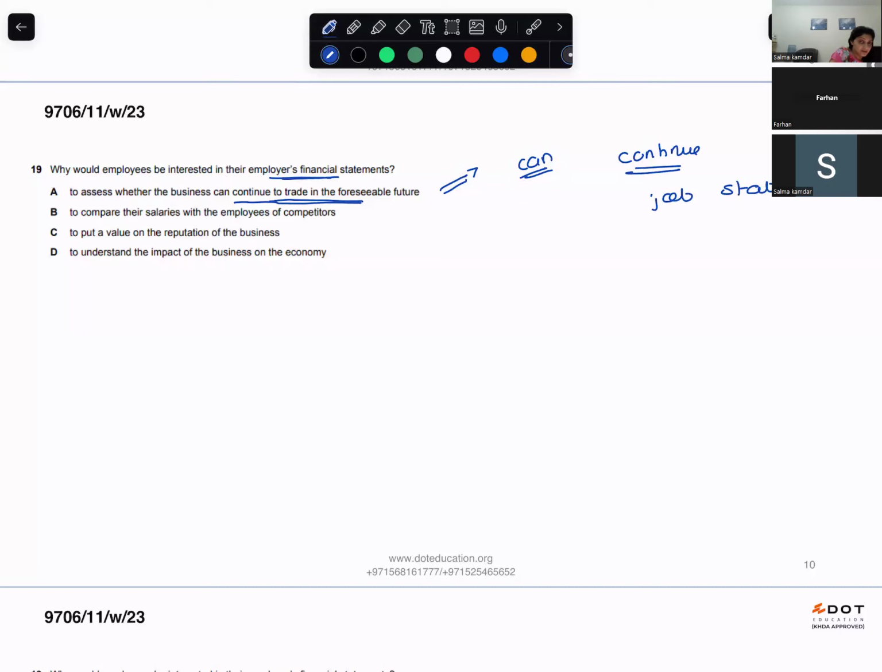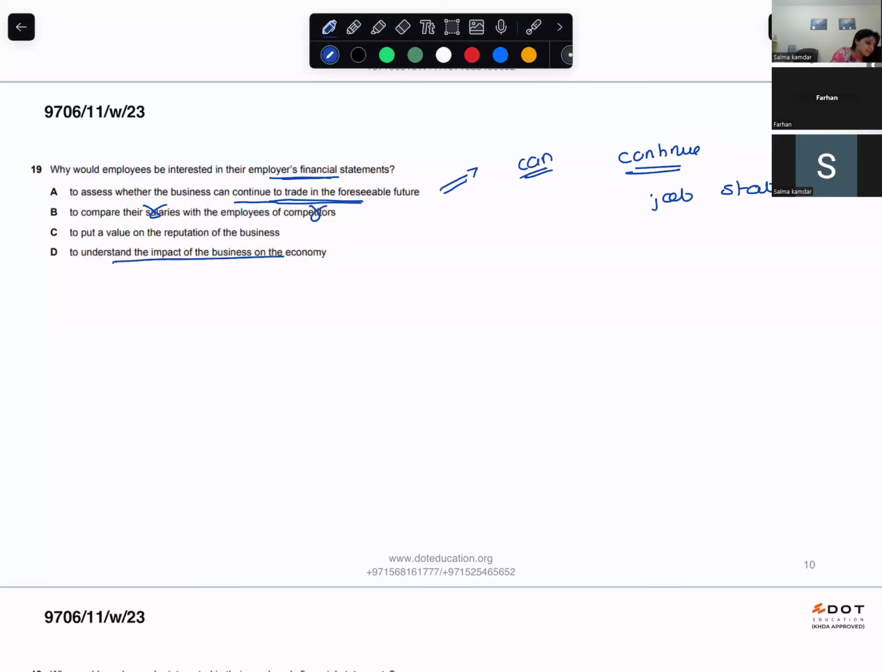I am not sure what the answer is. We will read everything else. To compare their salaries with the employees of competitors. That can also be a correct option? Why do you want to compare with competitors? To see where you stand, they can have access to their salary scale. Competitors, how will they have access to it? Okay, they can't have access to it.